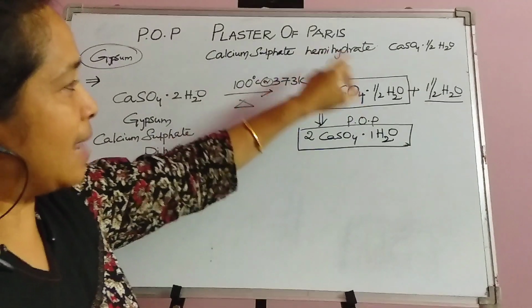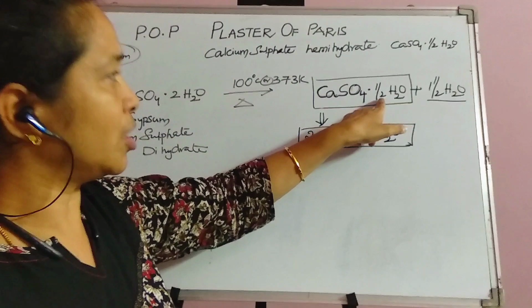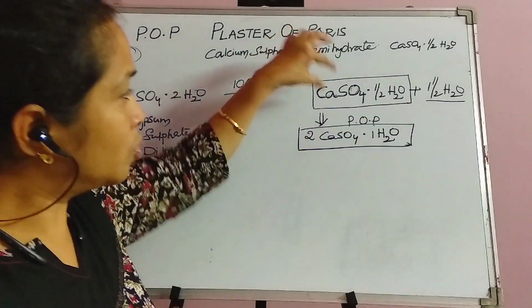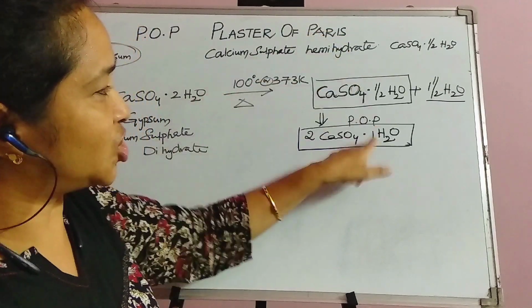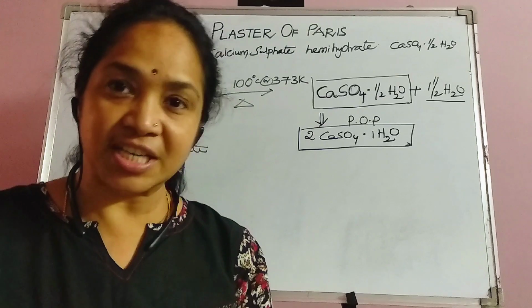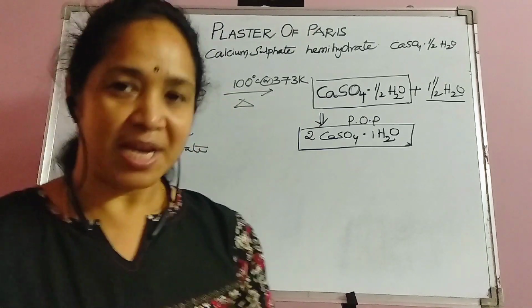You can write hemi or semi, anything. Hemi or semi tells about the half water molecule. And you can also write it in such a way that 2 moles of calcium sulfate share 1 water molecule. This is the manufacturing reaction, the chemical equation of POP.